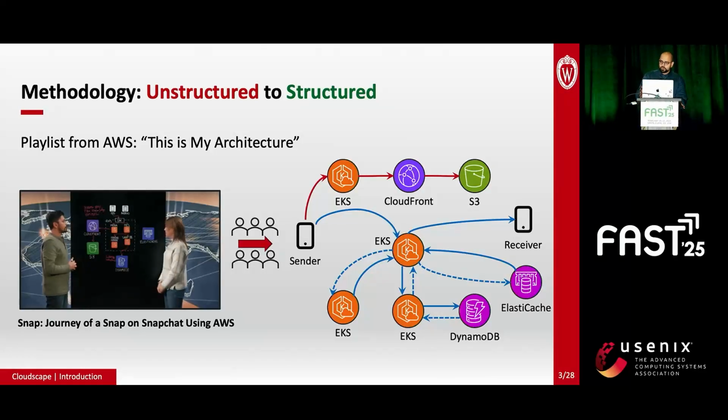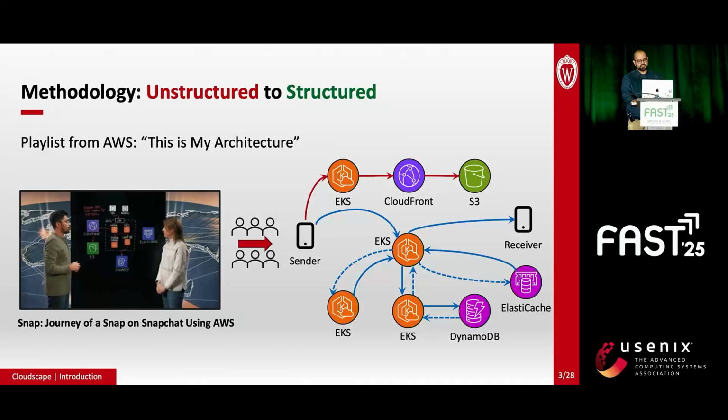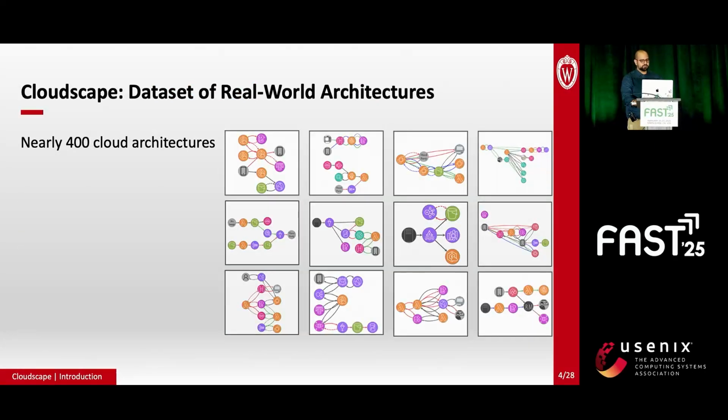The key thing to note, though, is that the output of the process is a graph that researchers can then run their analysis on. We apply the methodology to most of the videos in this playlist, which results in a dataset which we call Cloudscape. This is the first large-scale dataset of real-world architectures.